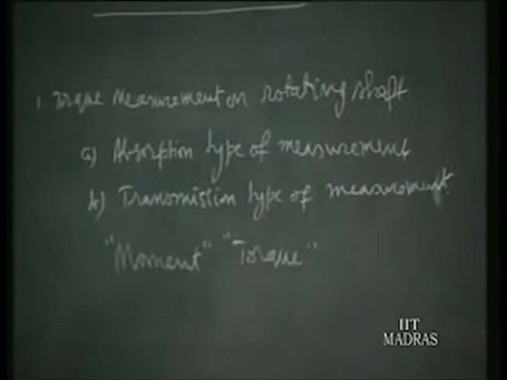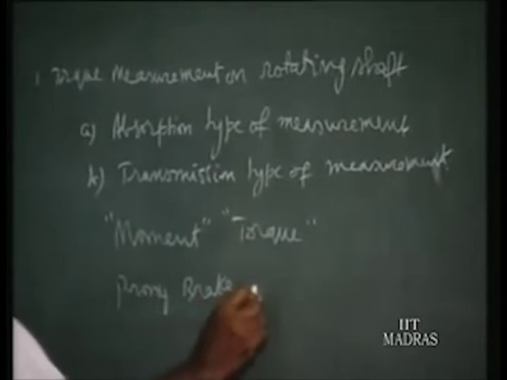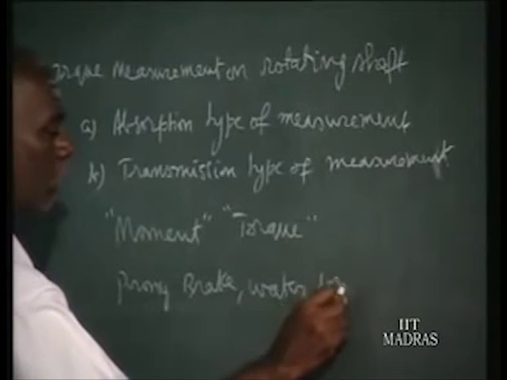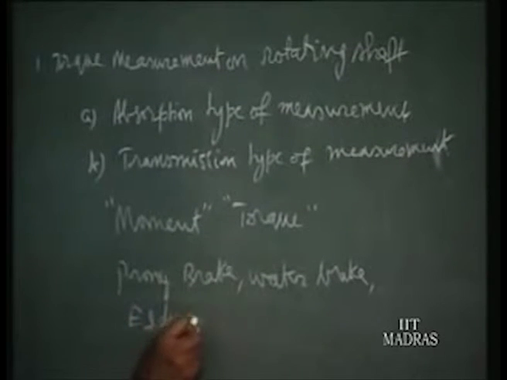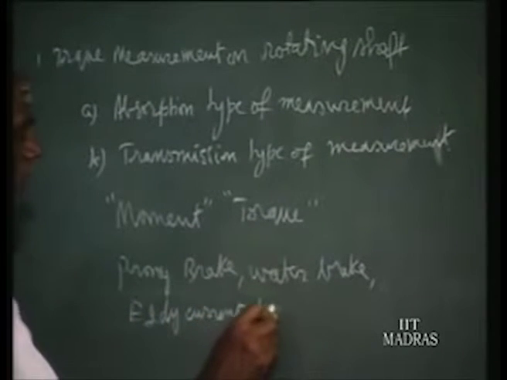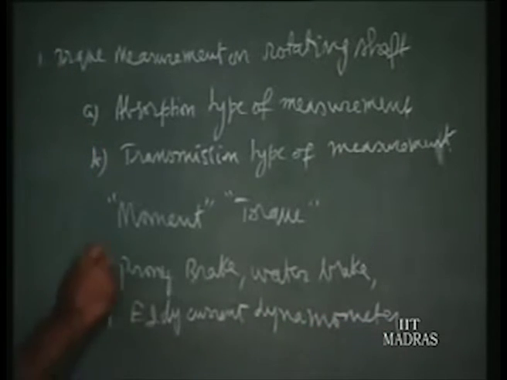type. In absorption type we have got a few options, that is one Prony brake. These things are done at the undergraduate level for testing of IC engines: Prony brake, and then water brake and eddy current dynamometer. So these are the devices normally used for absorption type of measurement.